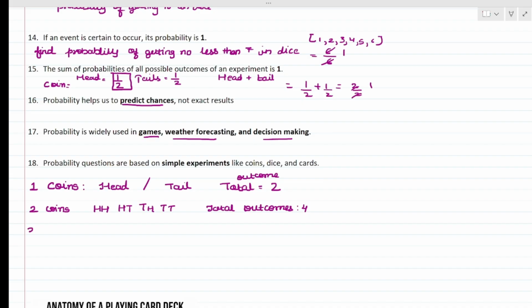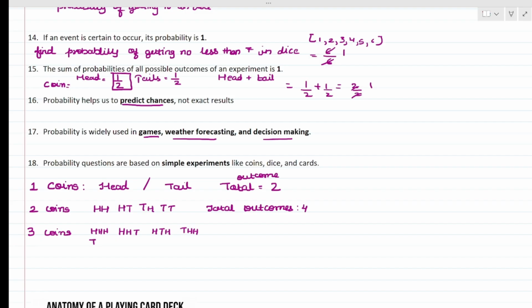Same way, if they are asking for 3 coins, that means H, H, H. How to remember this? First of all, write all the H. Then introduce one T in between. That means H, H, T. Now your task is to move this T one step ahead. That means H, T, H. Then T, H, H. Your target is to bring the T to the first position.